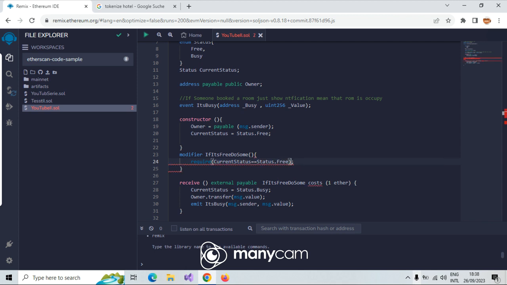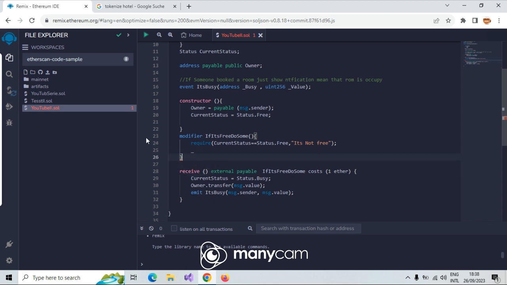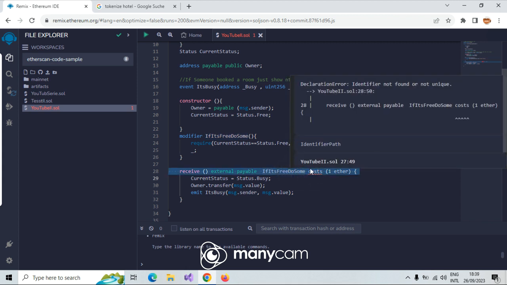And then I think here, am I right, if I say for example it's not free, is it okay? Something like this. What's the problem here? And then after this I put this. What's the problem here now? And then here I close it. This underscore is very important. Now we have a modifier which is called here, but I'm asking myself,